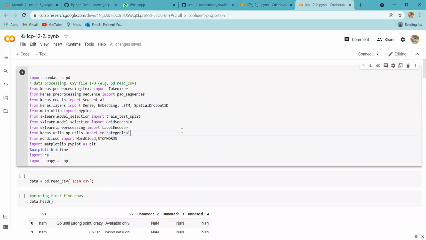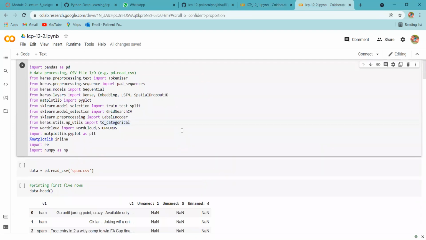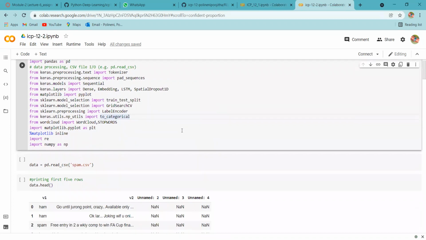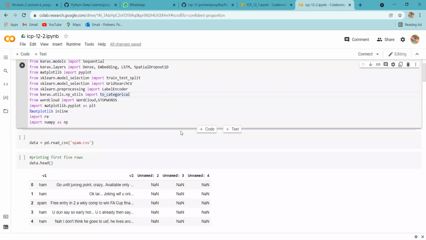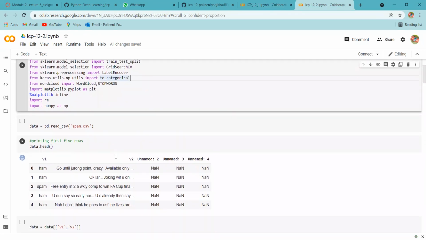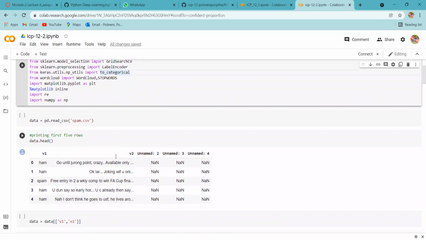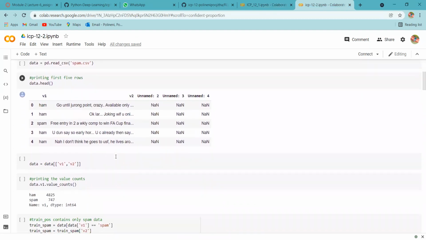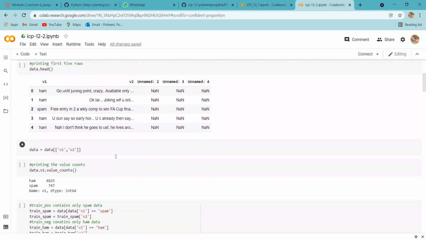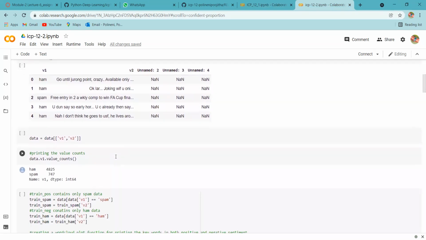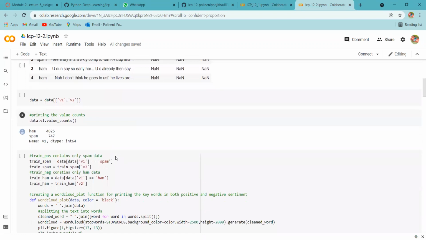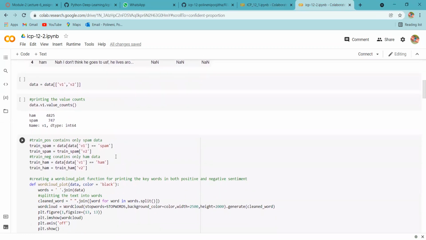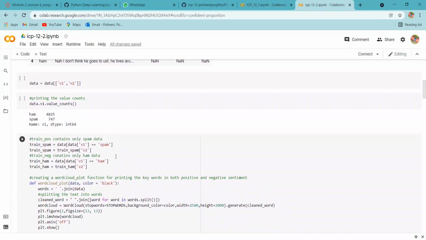Right. In the second question, we are importing the required libraries like pandas, keras, etc. After that, we are importing the data called spam.csv, and then we have printed the first 5 rows of the given data. After that, we are printing the value counts of the given dataset, and then we are training the positive spam data, and we are training the negative